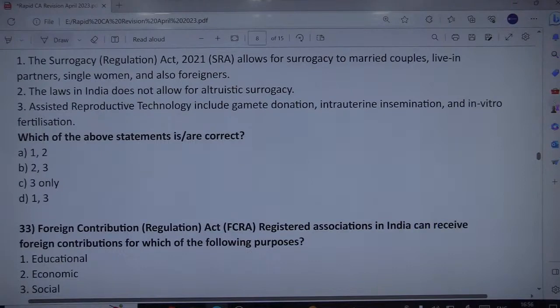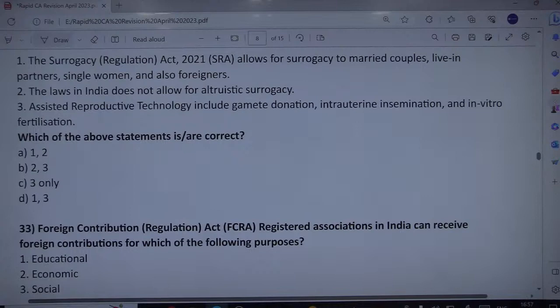So remember, this Surrogacy Regulation Act came in 2021 and it allows surrogacy to be available only to infertile Indian married couples and not to all couples or live-in partners or single women. Fine. So it allows for a surrogate mother to be available only to infertile Indian married couples and not to all couples or single women. So this makes statement 1 wrong. Now let us check the second statement. The laws in India do not allow for altruistic surrogacy. Okay.